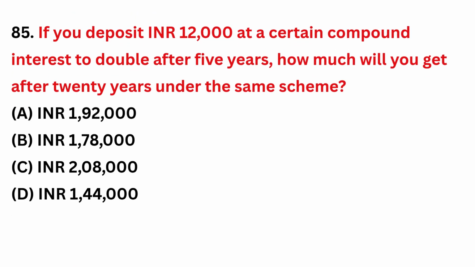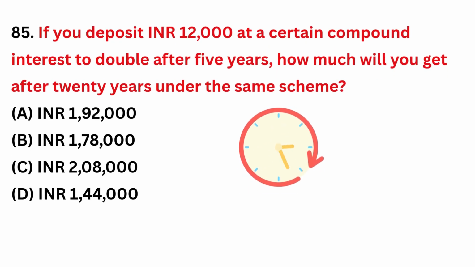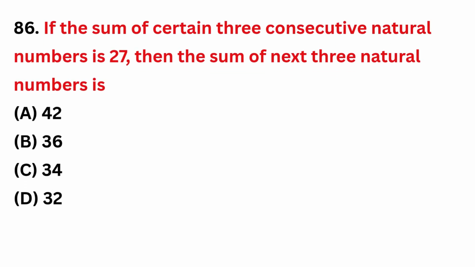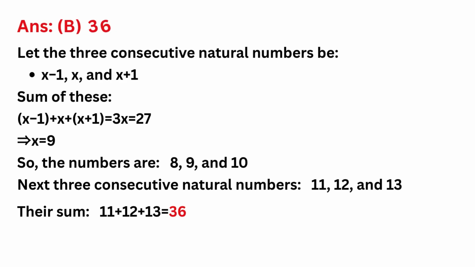If you deposit Rs 12,000 at a certain compound interest to double after 5 years, how much will you get after 20 years under the same scheme? Correct answer is option A, Rs 1,92,000. If the sum of certain 3 consecutive natural numbers is 27, then the sum of next 3 natural numbers is? Correct answer is option B, 36.